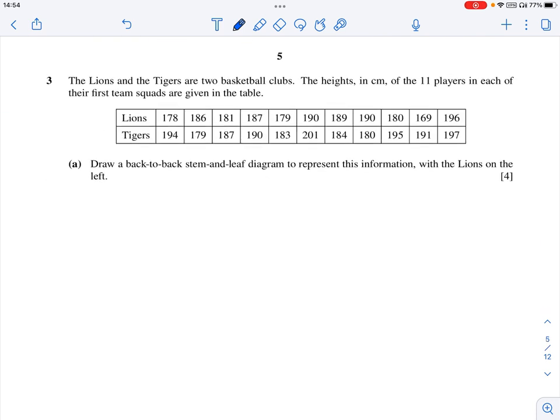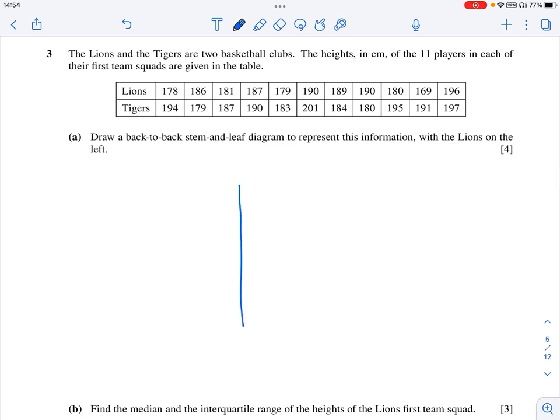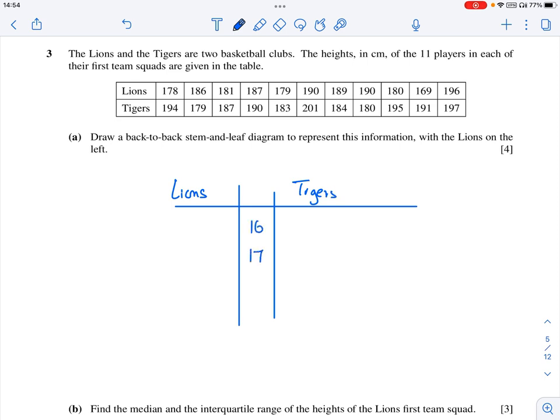Question number 3. Draw a back-to-back stem and leaf diagram. So for this, I draw the stem and leaf. This is for lions and this is for tigers. It is 16, 17, 18, 19, 20.